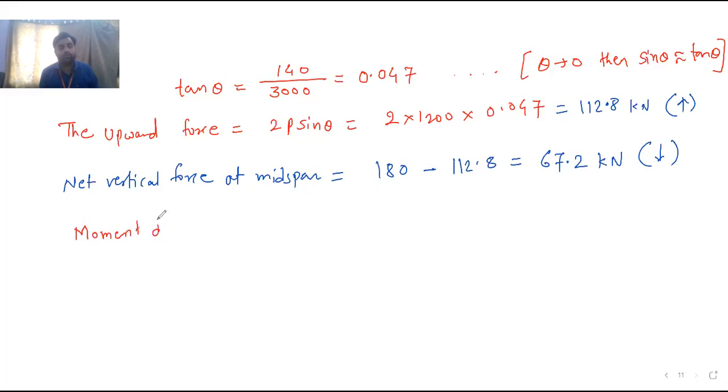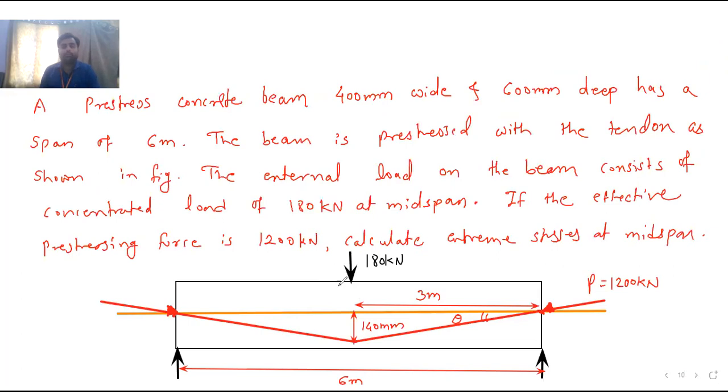Moment due to net downward load or force is equal to... See, a point load is there on a simply supported beam. What is the general formula to calculate the bending moment?